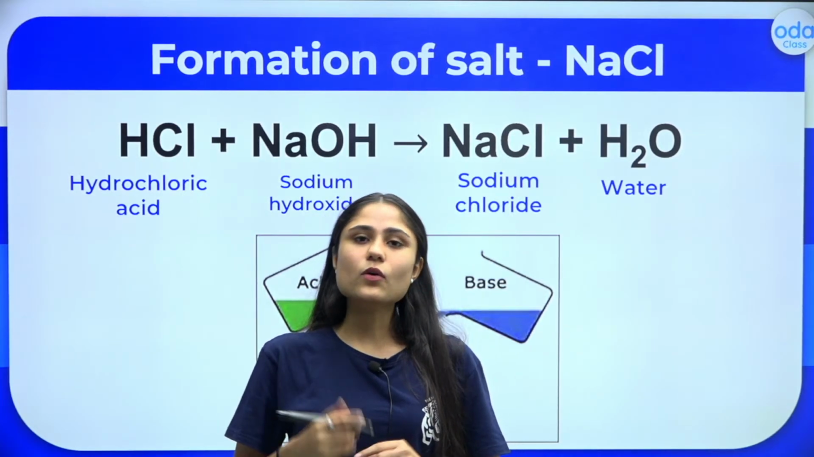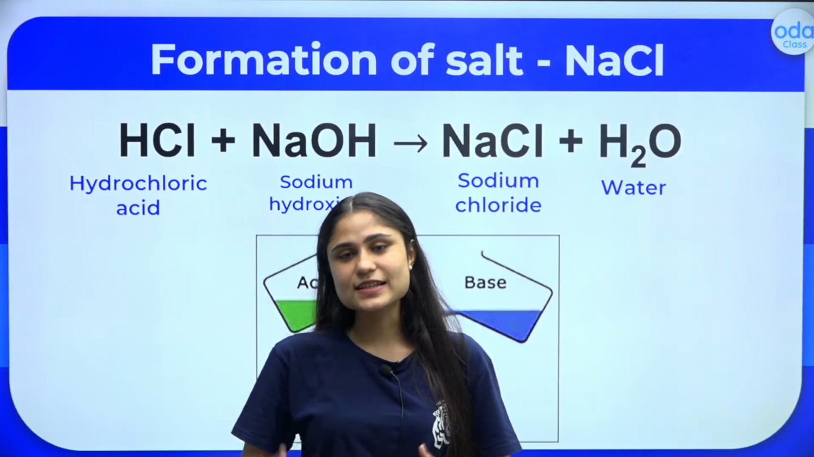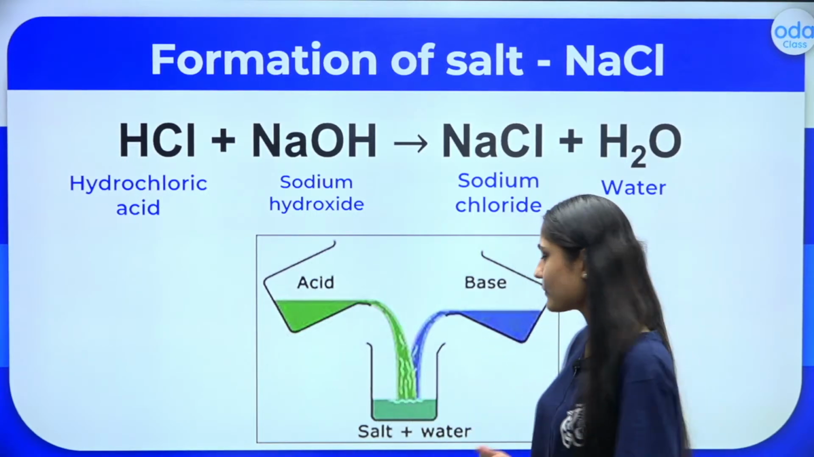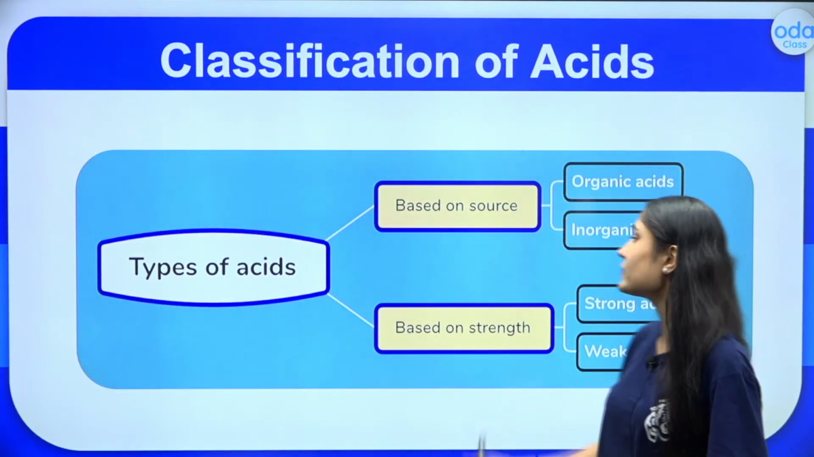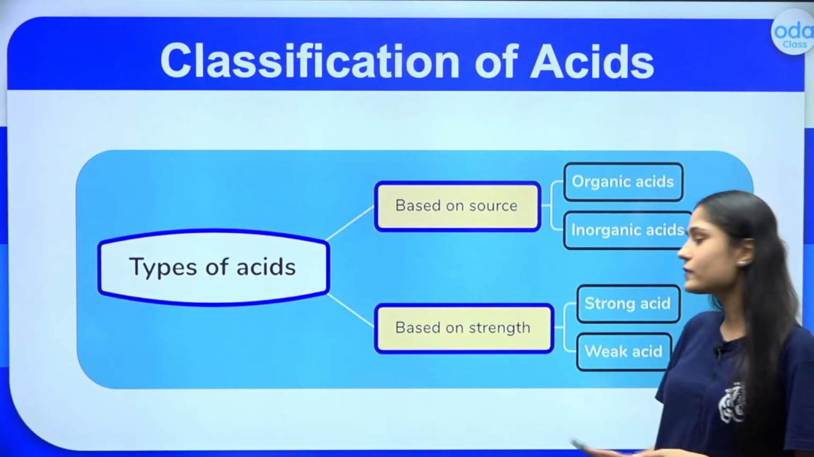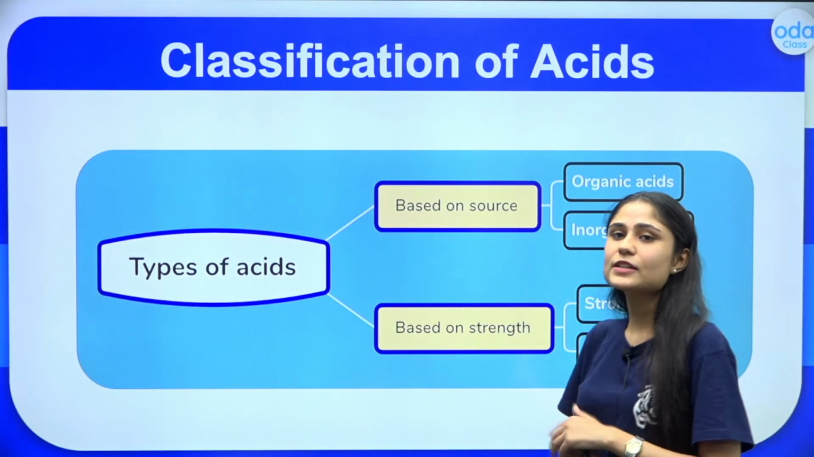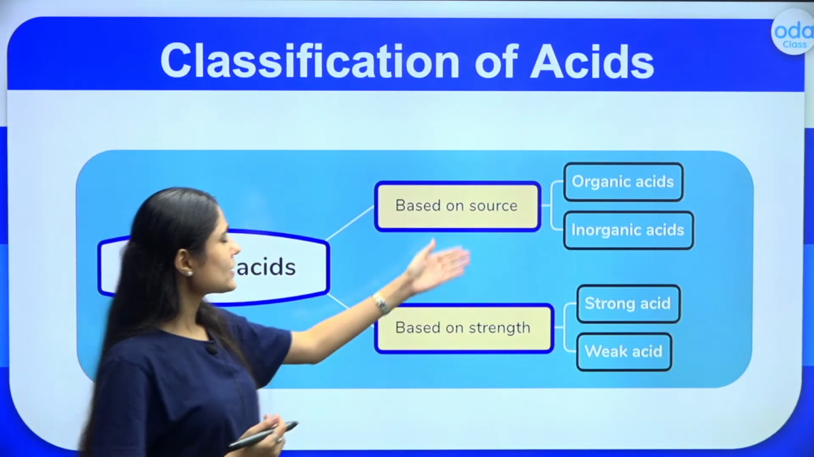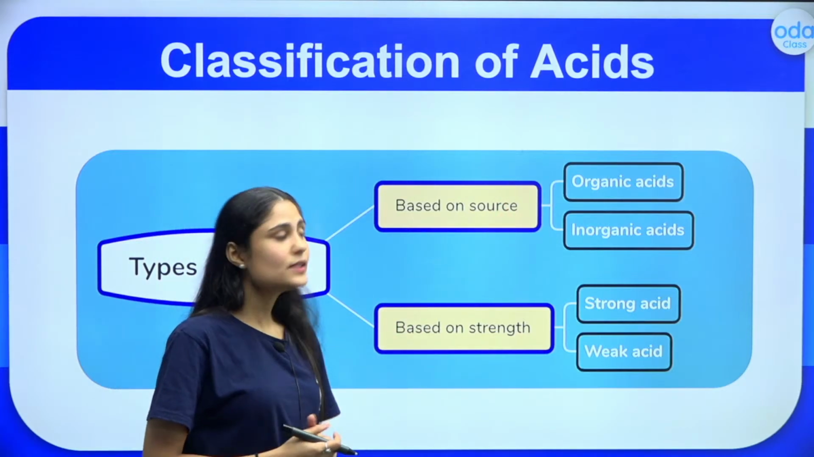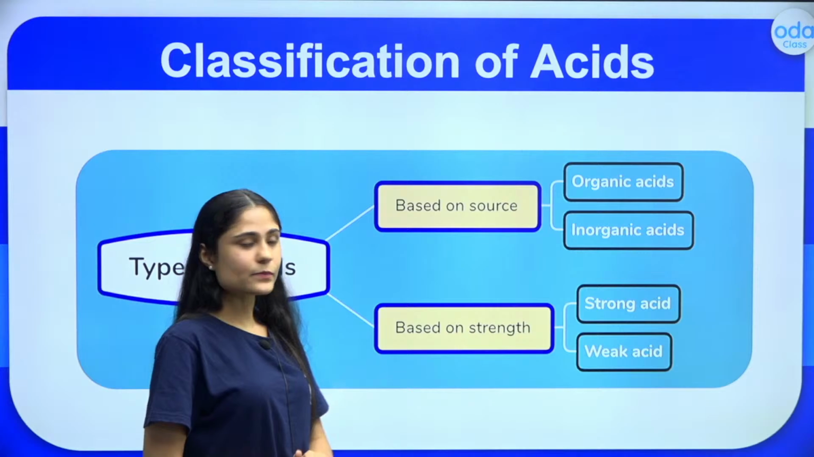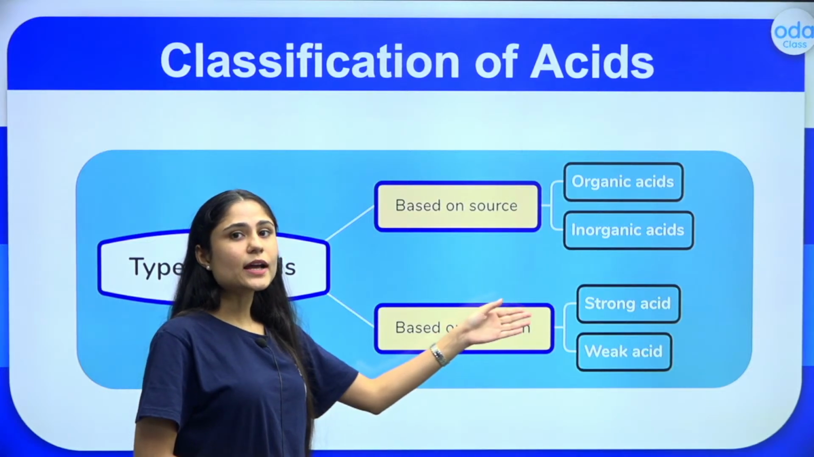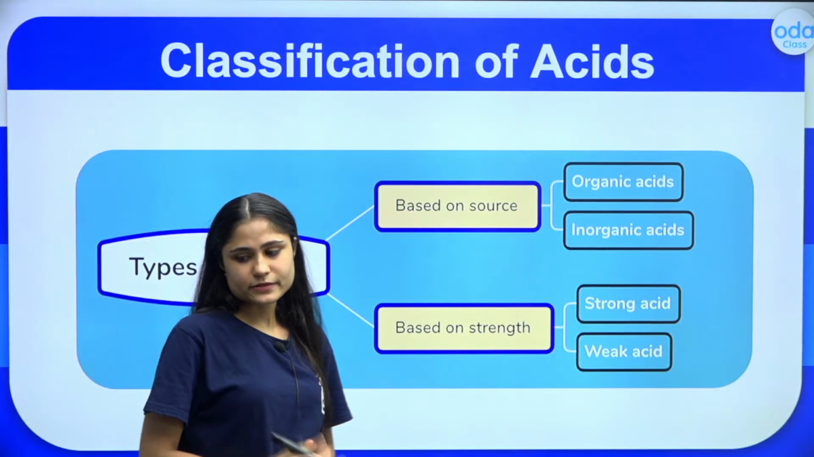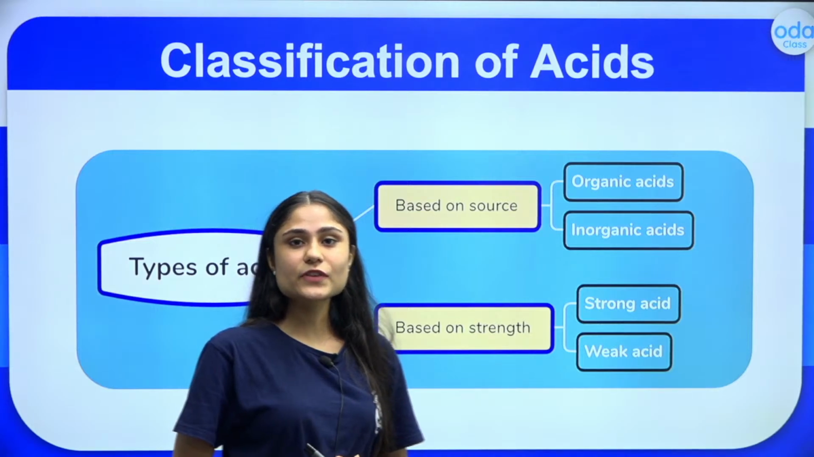Other than this, we also need to classify the acids. Now let us learn in depth how we can categorize or classify the acids. On the basis of their source and on the basis of strength, we can classify acids into different types. Based on their source, we can classify them either as organic acids or as inorganic acids. And based on their strength, we can classify acids as strong acids or weak acids. Now we will learn about these classifications one by one.